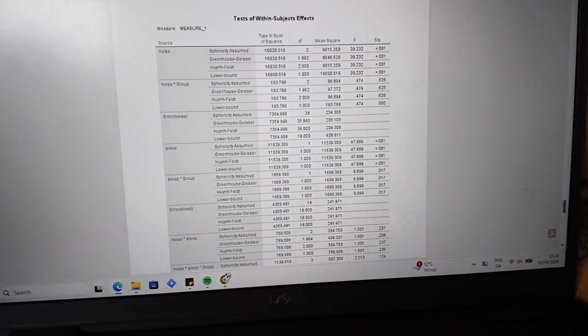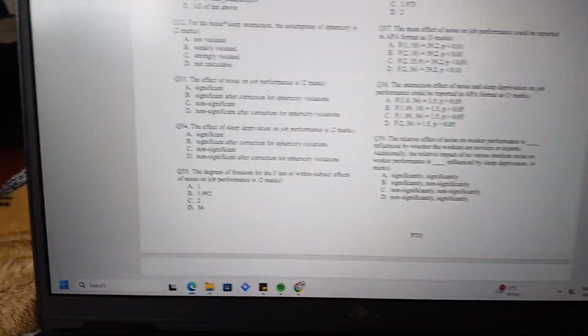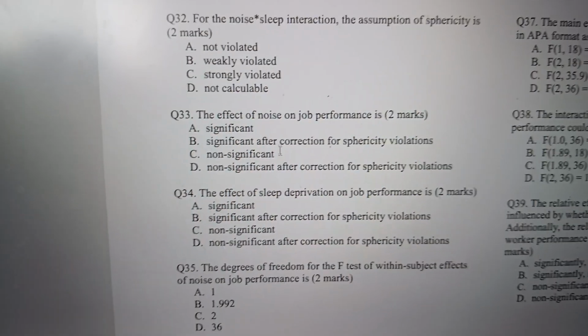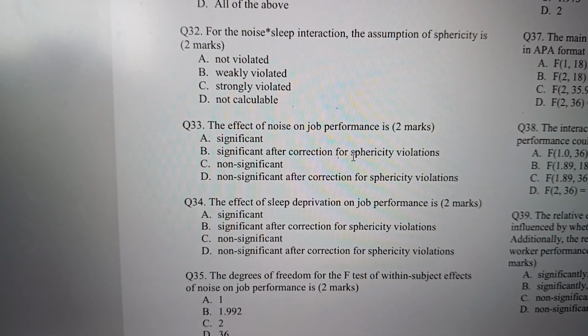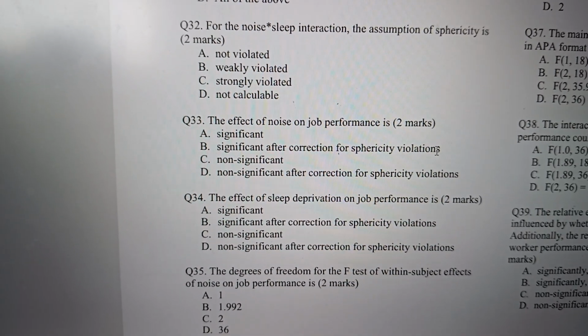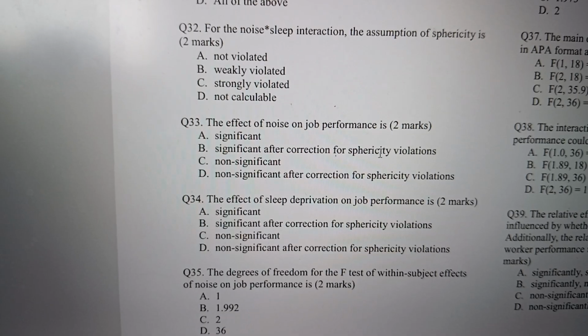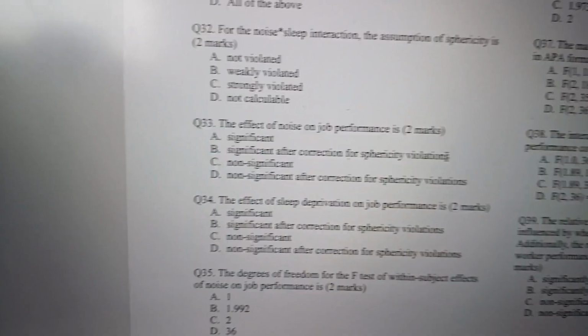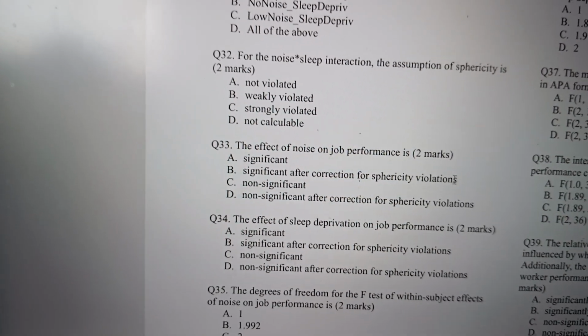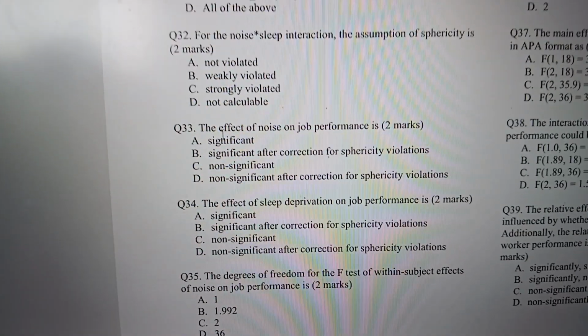So the answer to question 33 is just significant, and I'll show you now the options for these answers. So you can see from this question there's also significant after correction for sphericity violations. We haven't done any corrections for sphericity violations because obviously we checked were they violated and they're not. So then the answer to 33 is just significant.